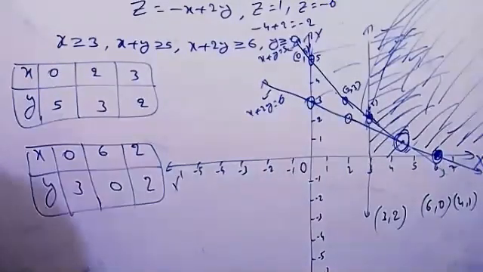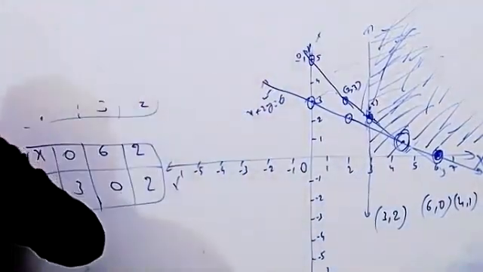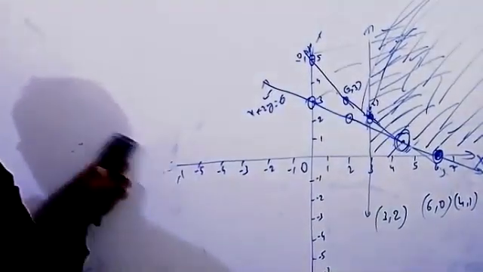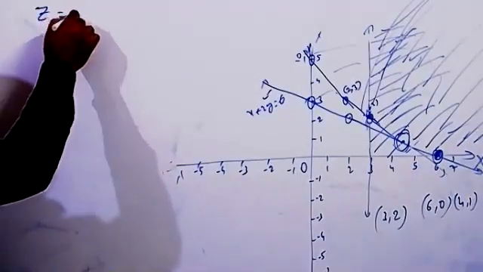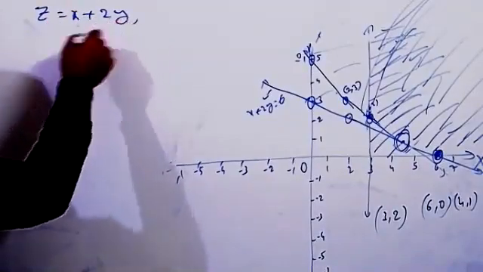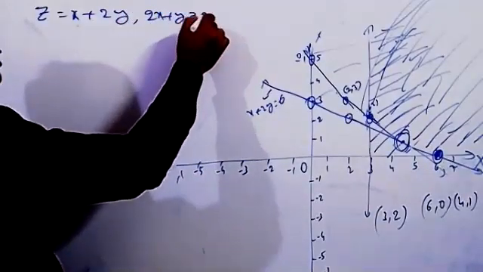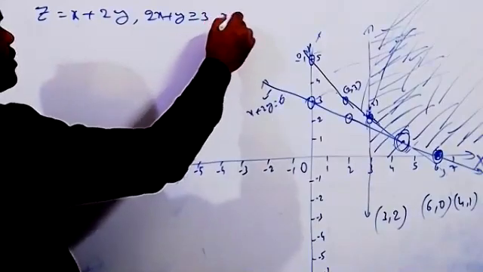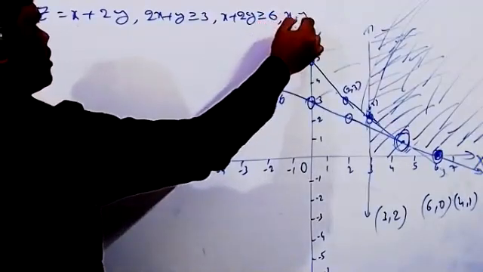What is the problem here? Minimize z equal to x plus 2y. Once we will see that also. Z equal to x plus 2y. Okay. Next, constraints, tell me. 2x plus y greater than or equal to 3. Next, x plus 2y greater than or equal to 6. Then x comma y greater than or equal to 0.